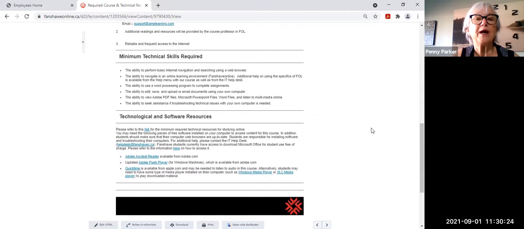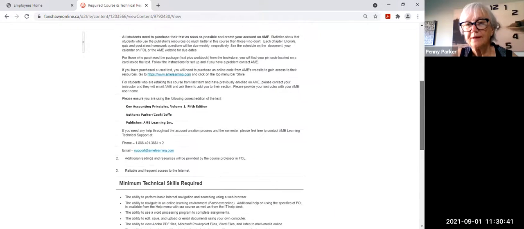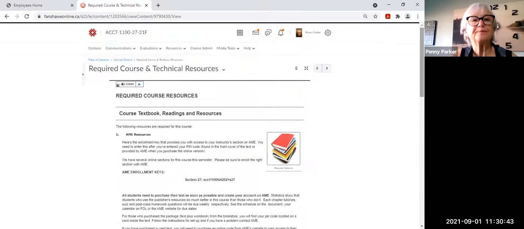We do require you to have Adobe Reader, the Flash player, and I believe there are a few other things mentioned in this note here. So just make note of the resources that you should be using, the bare minimum.